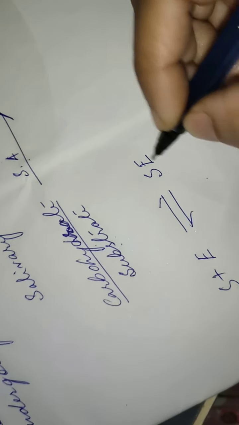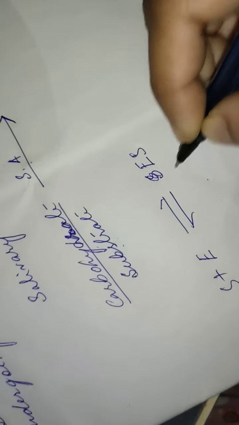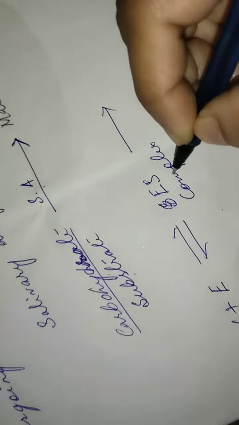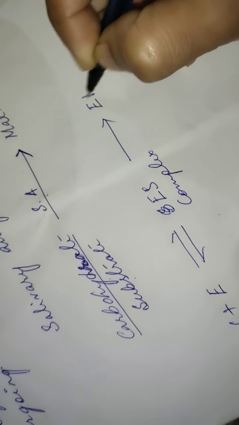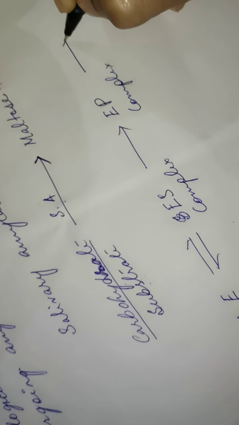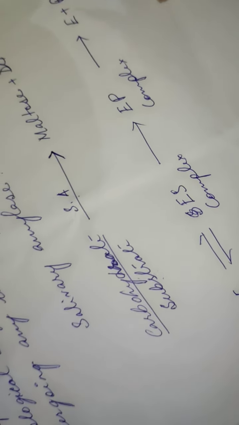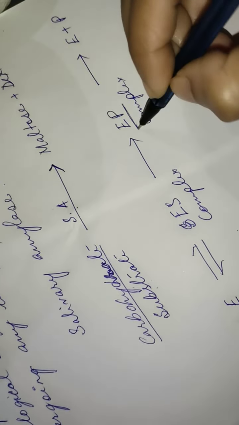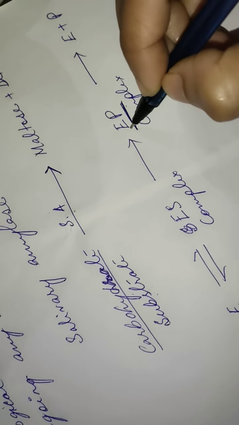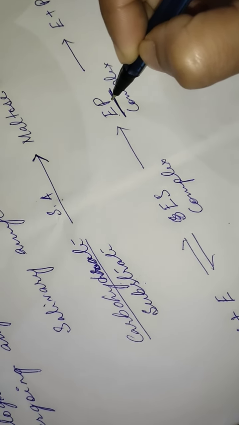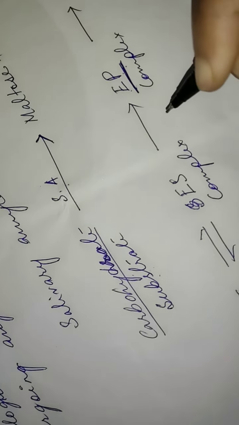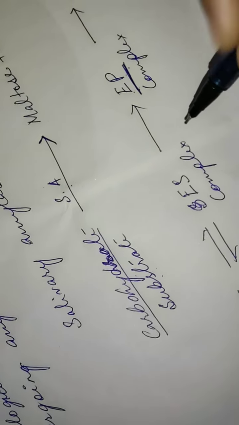They will form an enzyme-substrate complex. Then this is converted to an enzyme-product complex, and finally the enzyme is free and the product is released. So this is a very short-lived complex, which is known as the enzyme-product complex. These are the similarities between enzymes and inorganic catalysts.